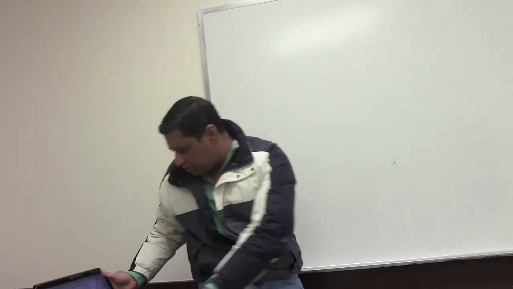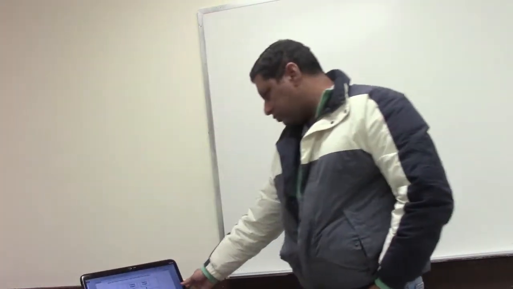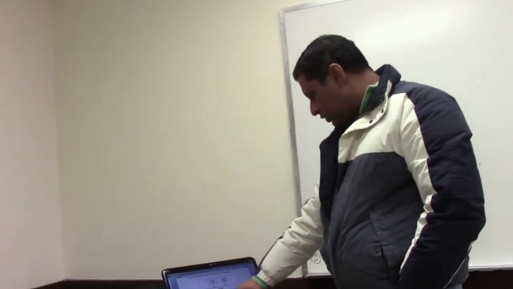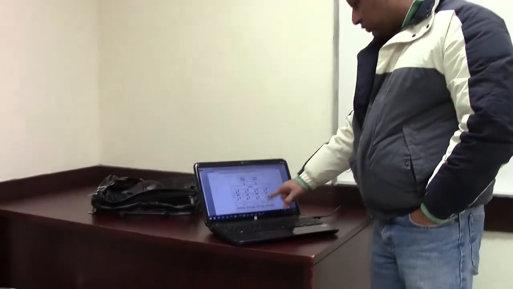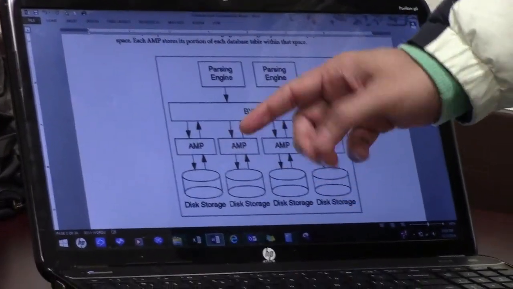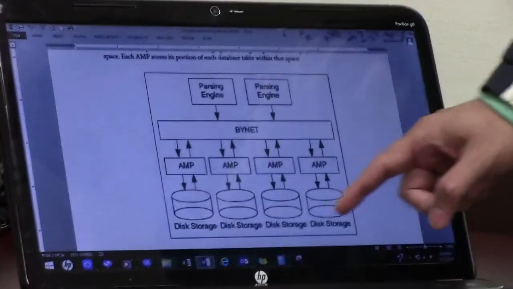Basically, this is the diagram which shows how each AMP is organized. There is a parsing engine on the top, there is a BYNET, and these are the access module processors, AMPs. Each AMP is connected to a disk storage. So if you have a particular table, the data within the table can be stored across the various AMPs, and each goes directly and gets the data from its disk storage.